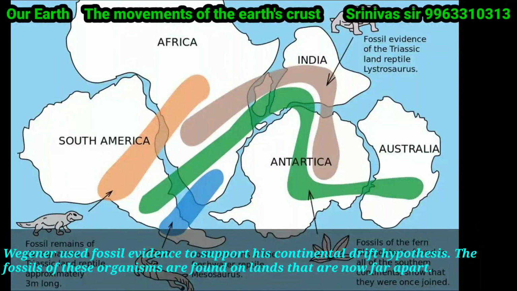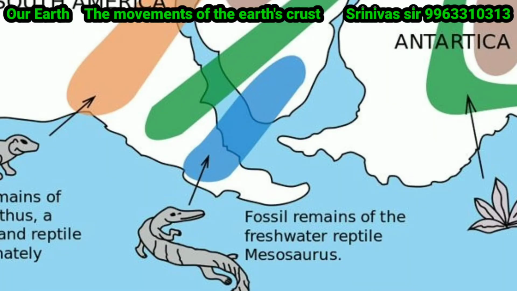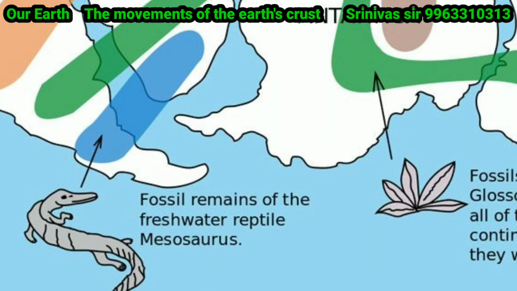Wegener used fossil evidence to support his continental drift theory. The fossils of these organisms are found on lands that are now far apart. He found some same fossils which lived at that time in South America, Africa, India, Antarctica, and Australia. For example, Mesosaurus. Mesosaurus is a fossil found in both South America and Africa. It was a freshwater reptile. It lived only in fresh water.